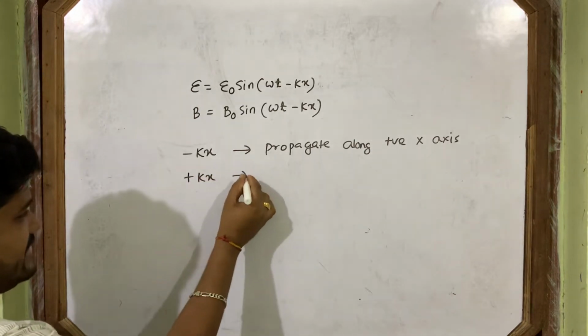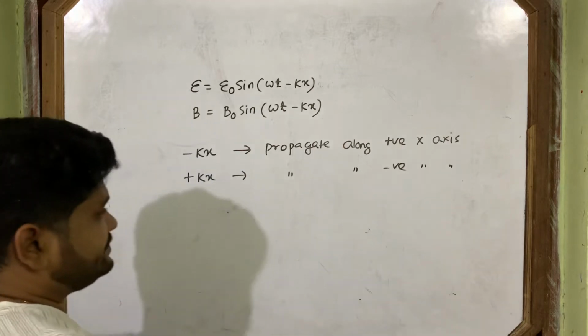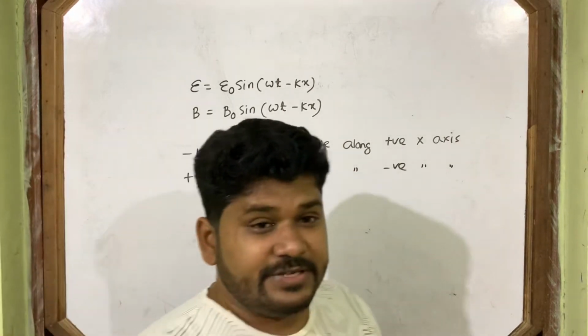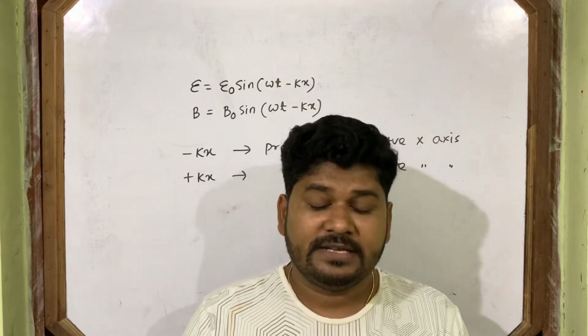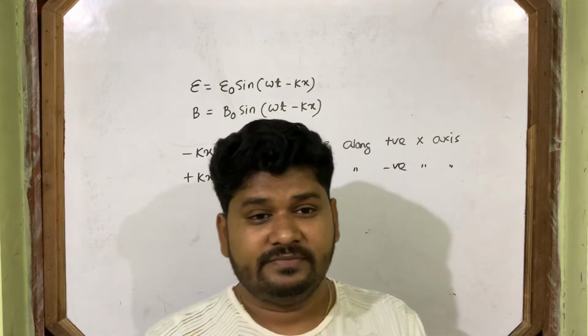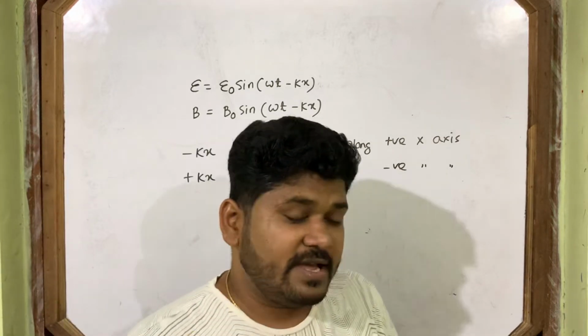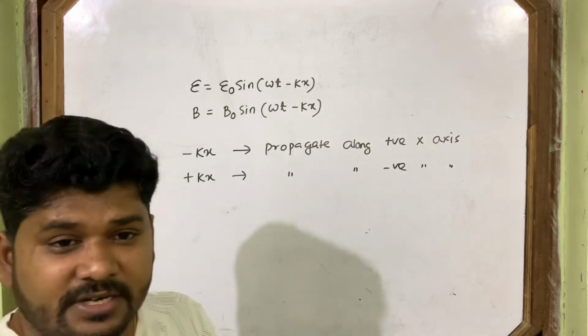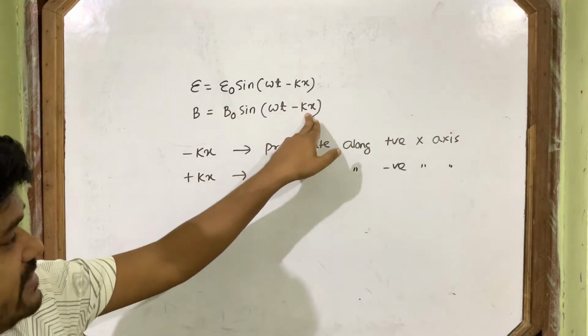If plus kx is there, the wave propagates along the negative x-axis. By this you can know the exact direction of propagation of the electromagnetic wave, whether positive x-axis, negative x-axis, positive y-axis or negative y-axis. You see both waves have the same direction of propagation, minus kx, minus kx.